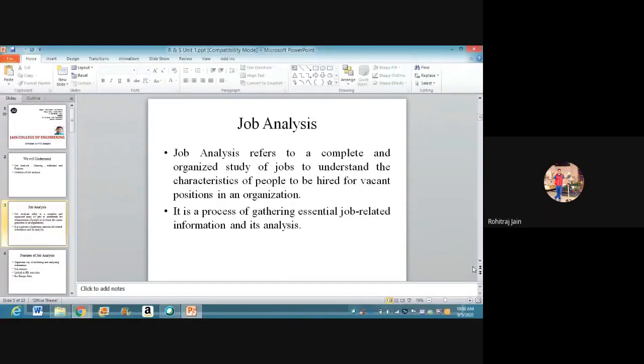Please note it. So what we can understand here is job analysis is a very, very crucial step in the recruitment and selection procedure. It helps to identify the right person with the right skill, with the right attitude to a particular job. Clear? Understood, students?